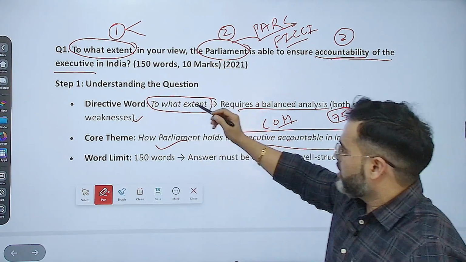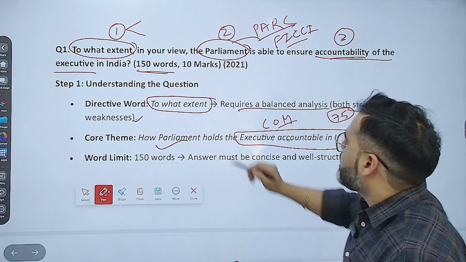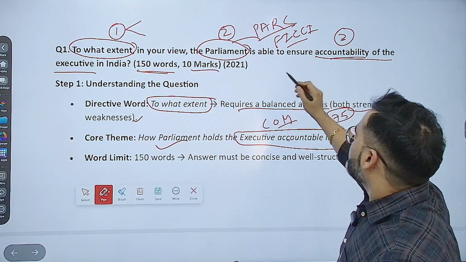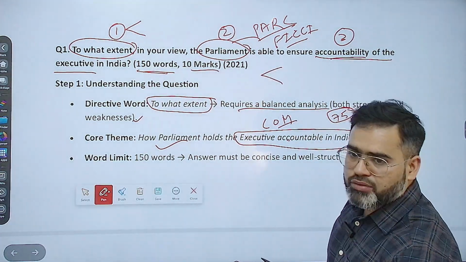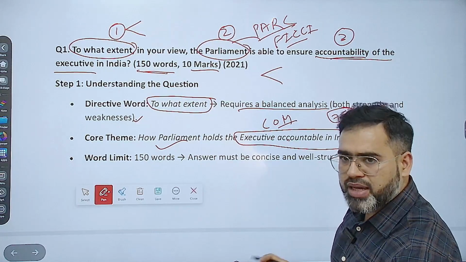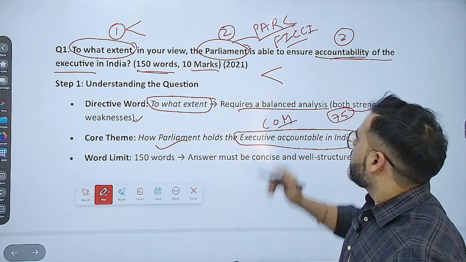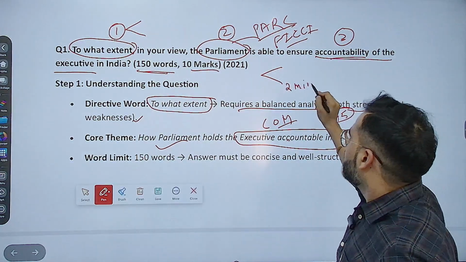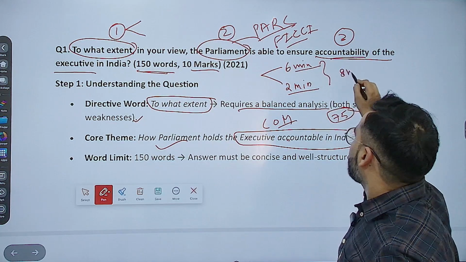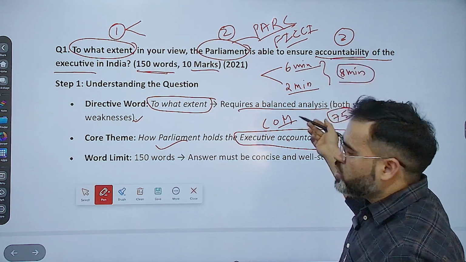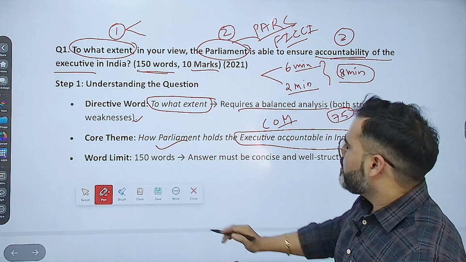And the word limit is 150 words. I told you in the beginning that there is a 150-word, 10-marker. How much time do you have to take for these 150 words? Normally, for example, 7 minutes: 1 minute to think and 6 minutes to write. Here you can take 2 minutes to think and 6 minutes to write, so the total is 8 minutes right now. But I told you that after some point of time you have to decrease this time. So the word limit is 150.